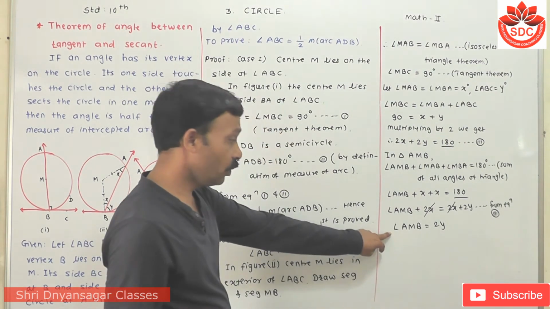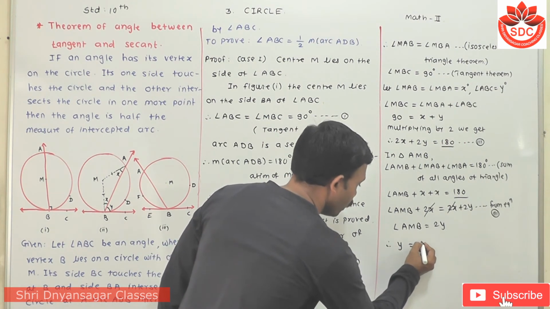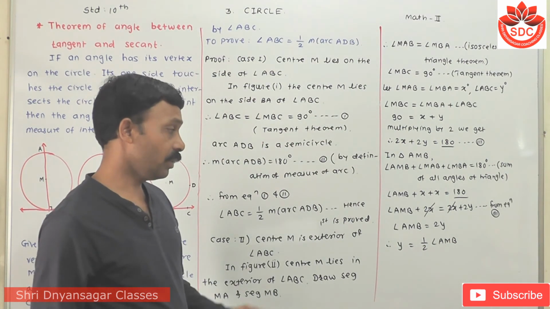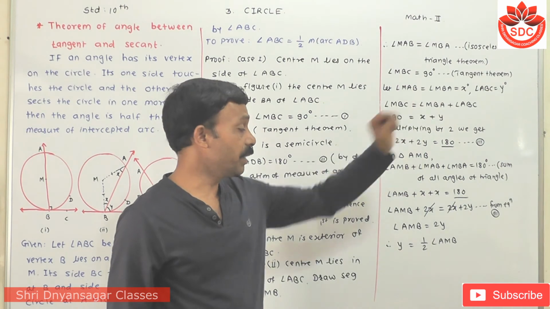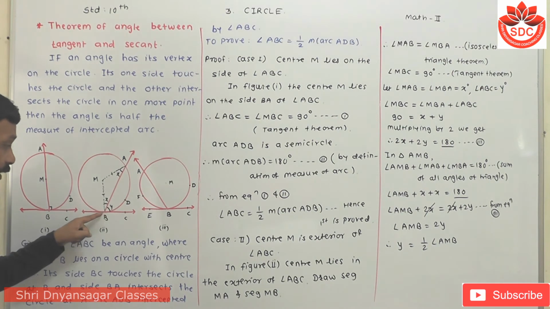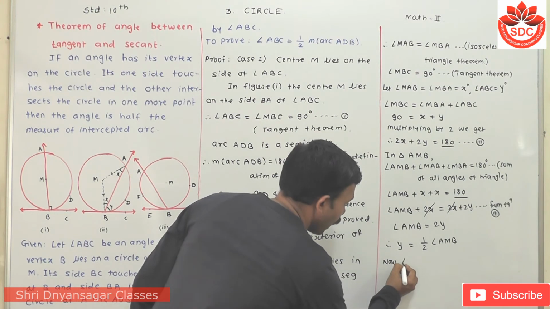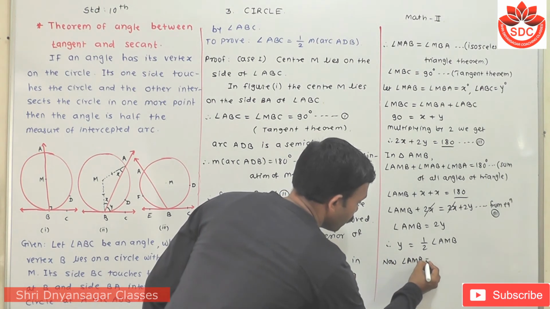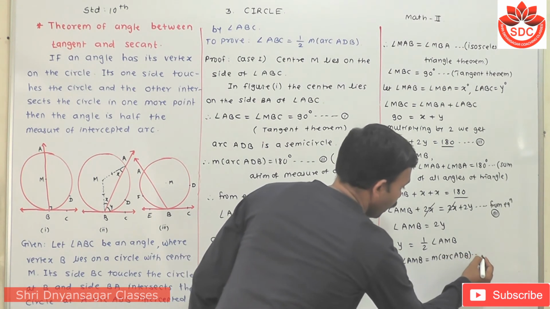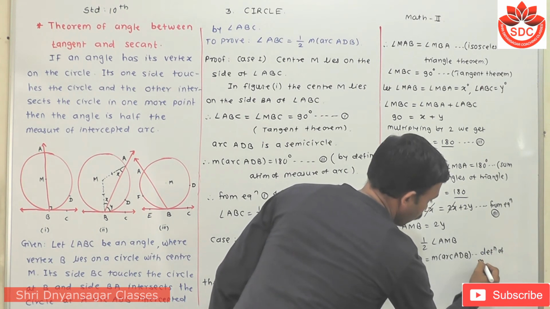Therefore, this 2 goes to the denominator. So y is equal to half of angle AMB. Then I substitute the value of y and AMB. Look at this, AMB is the arc ADB. Angle AMB is equal to the measure of arc ADB, by the definition of measure of arc.